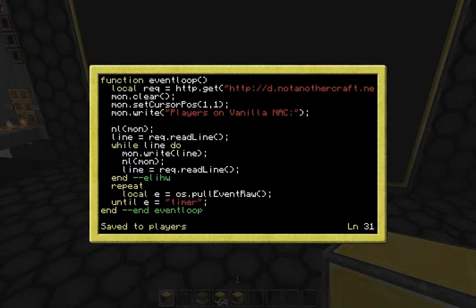So what that's going to do is just keep pulling events until one of them is a timer. Okay? And if we take a look at the OS API, because I can't remember if it's start timer or set timer, it's start timer, integer timeout.